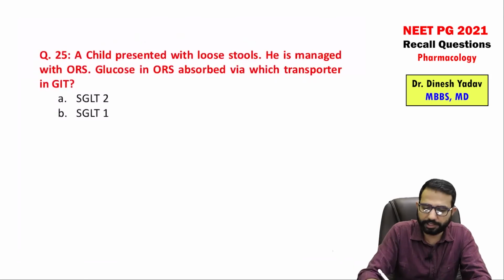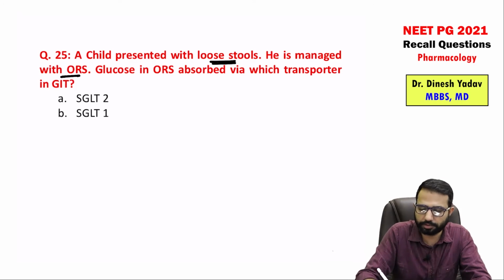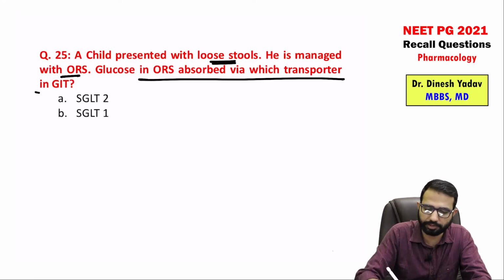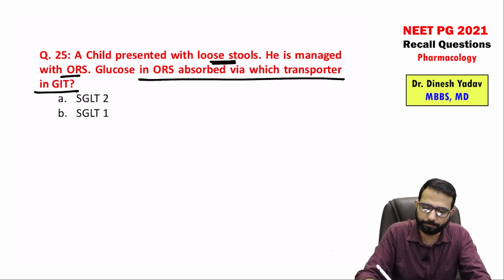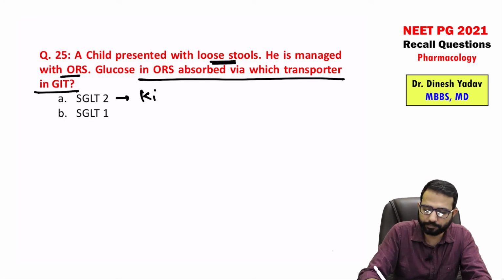Next is, a child presented with loose stools, he is managed with ORS. So direct question from the ORS. ORS is absorbed via which transporter in the GIT? So SGLT2, SGLT1, these two options. There were other two options also, right? So SGLT2 is in the kidney, SGLT1 is in the GIT. So definitely ORS, SGLT1.